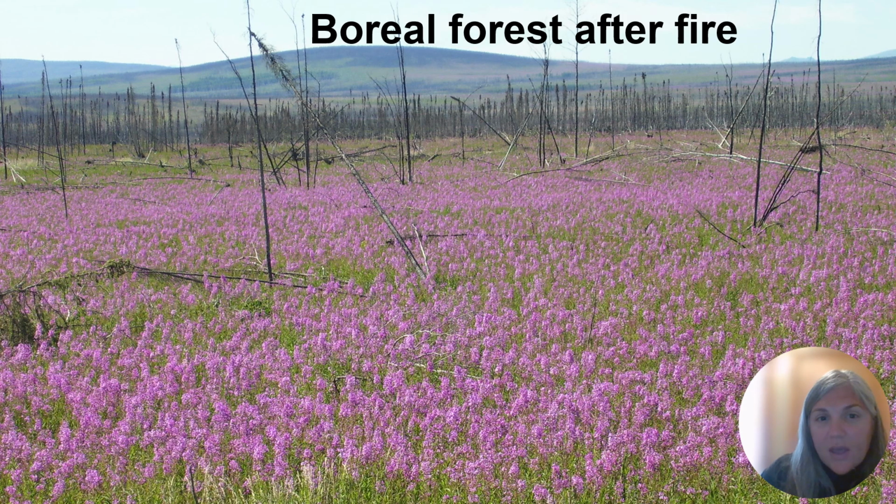So this is 1 year following a stand replacing fire of black spruce. So in this case, the fire was so intense that it burned and killed all of the aboveground vegetation. And what we see 1 year later colonizing in the understory is fireweed. So we can think of that as an early colonizer species.